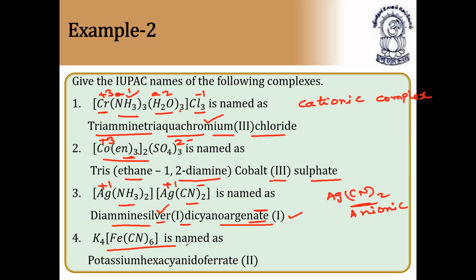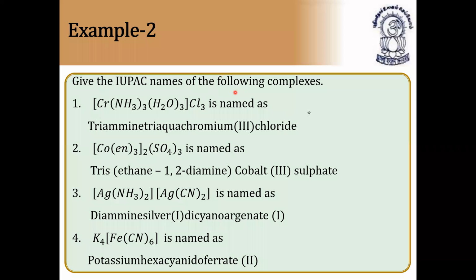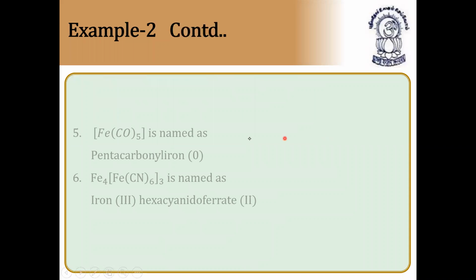So here also this is a cationic complex and this is an anionic complex. So we can say potassium. How many potassiums, we will not consider, as I told you, and outside this also not considered. So potassium hexacyanido or hexacyanoferrate(II). Why is this ferrate(II)? Because this is an anionic complex, because this changes to 4K plus [Fe(CN)6] 4 minus, this complex is anionic. Anionic means ferrate. Ferrate(II). Very, very important, so please note down. Naming of complex compounds, they will definitely ask a question.